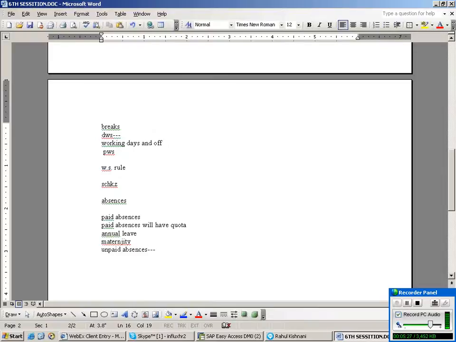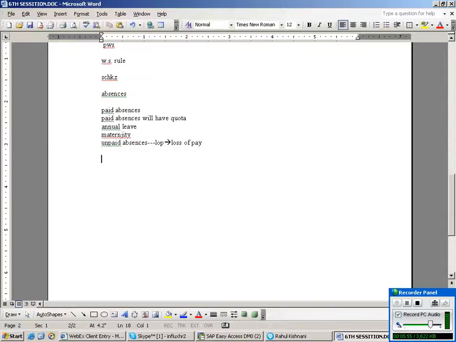So what is the difference between paid absences and unpaid absences? Paid absence means if an employee doesn't come to the office, he is paid. That is called paid absence. But unpaid absence means if an employee doesn't come to the office, that particular day's salary will be deducted. That's it. This is also known as LOP. LOP means loss of pay. So today we want to discuss loss of pay and finish the absences part of time management.